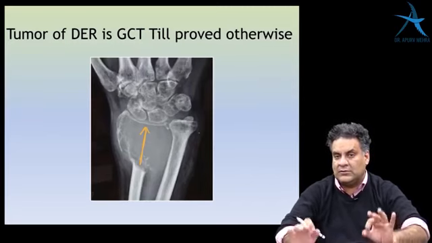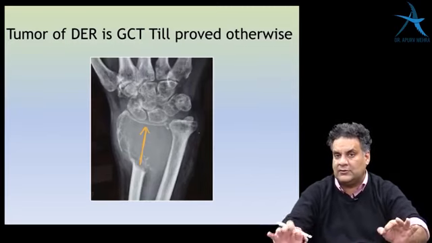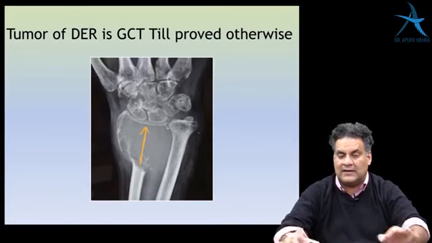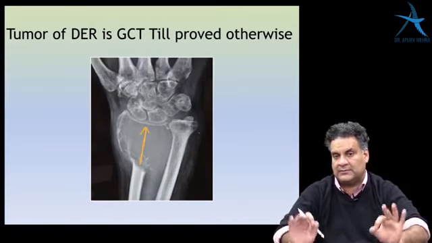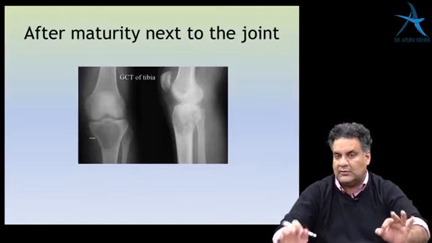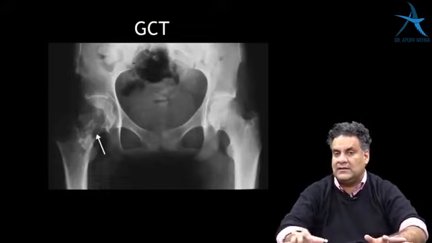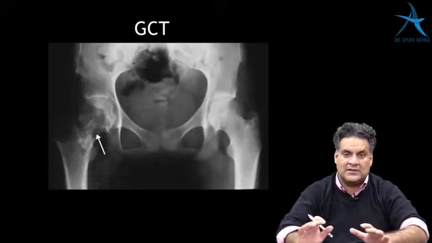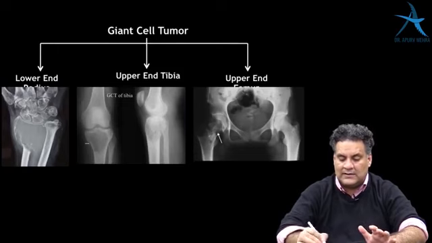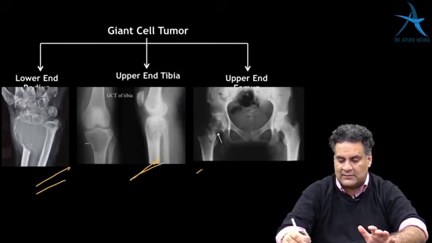This is the only tumor which can go right till the wrist joint. There is no other tumor. The infrastructure is gone. The architecture of the bone is gone. It's ready to collapse. This is also a tumor which is seen in the upper end of tibia after maturity. It's also the same tumor which is seen in upper end of femur, just close to the joint. And then these are three important images which have come till now.